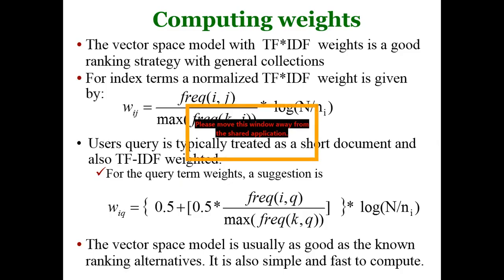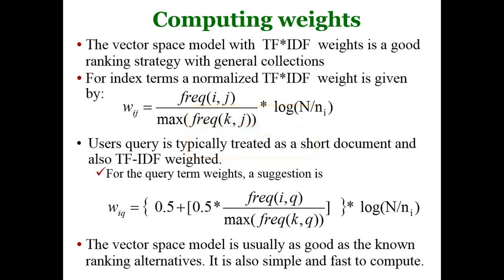But queries are not considered as documents. Why? Because queries are small documents. They contain only a few terms. So documents are considered long documents, but queries are considered short documents.